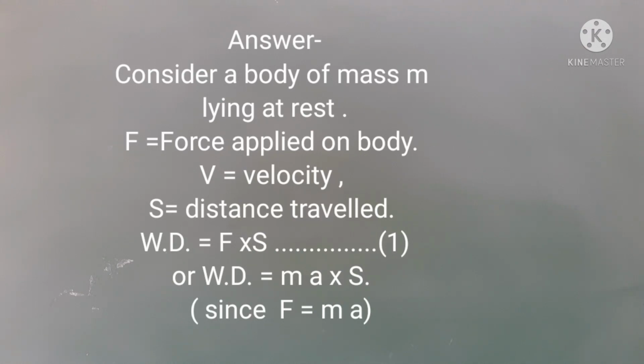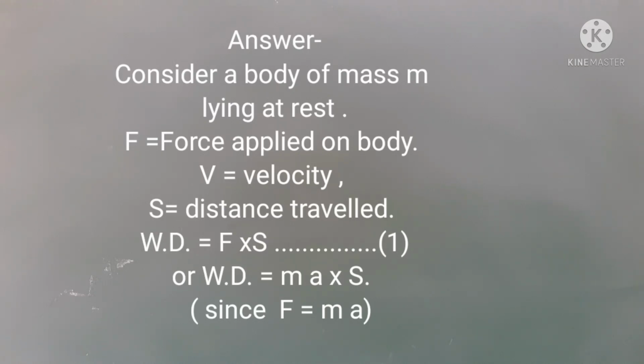Let a force F be applied on the body so that body attains a velocity v after traveling a distance s. Therefore, work done W is equal to Fs.